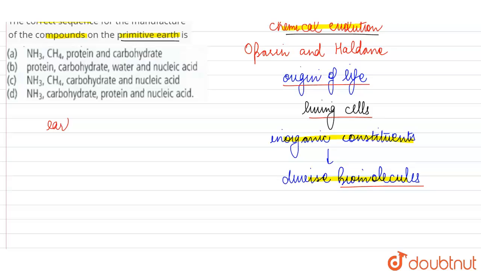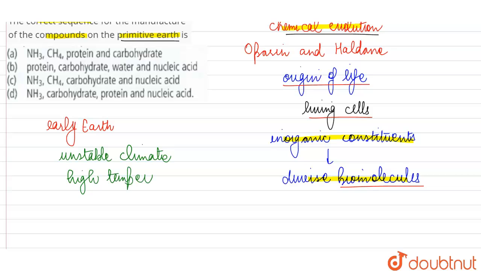So when we talk about the conditions on the primitive Earth or the early Earth, obviously they were very different from what they are at present. The climatic conditions were highly unstable and the temperature also remained extremely high. So because of such unstable conditions, it was common to see phenomena such as volcanic eruptions, volcanic storms, thunder, lightning, electric discharge. And at that time, the composition of the atmosphere was also different.